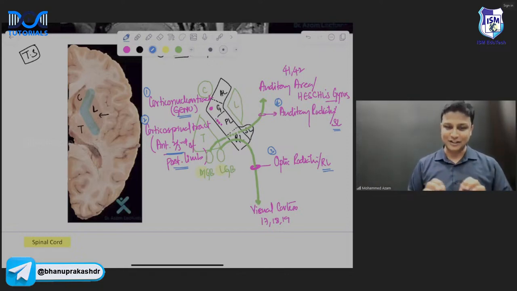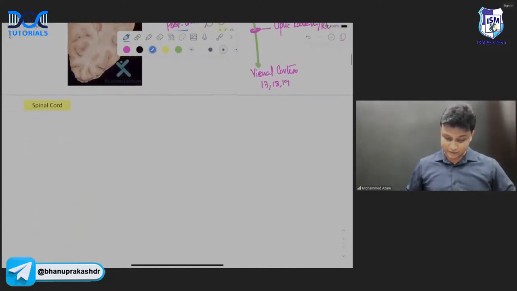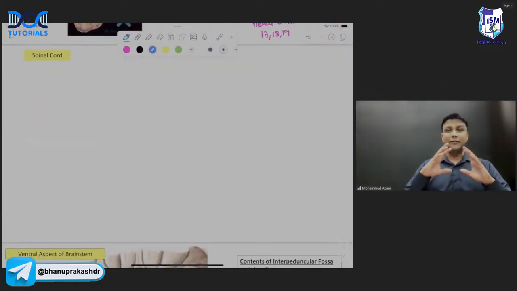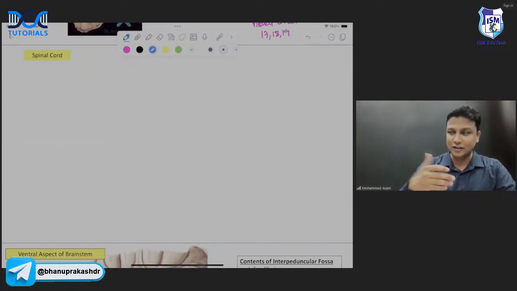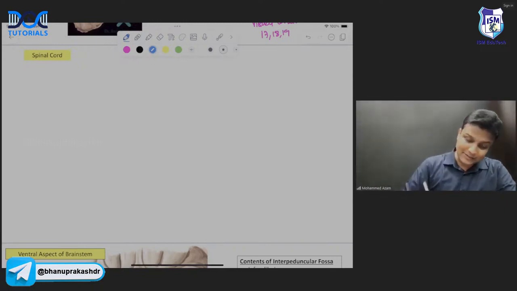Okay, let's go ahead right now. After completing these three sections here, hello, my dear doctors, I can guarantee you that definitely 1 or 2 marks you can easily solve in the MCQ exams. Definitely you'll be getting 1 or 2 marks in the MCQ exam, because the exam will not be complete without these three sections. So you have to be perfect with the coronal section, the sagittal section and the transverse section, sir. So all the sections should be perfectly done, sir. Clear? Next one. After that, another important topic for your MCQ exam is the spinal cord, sir.